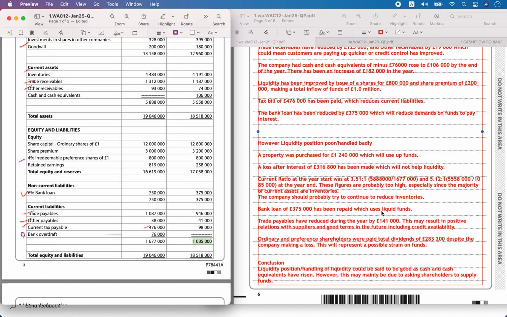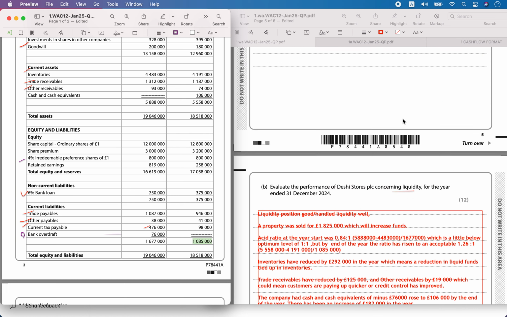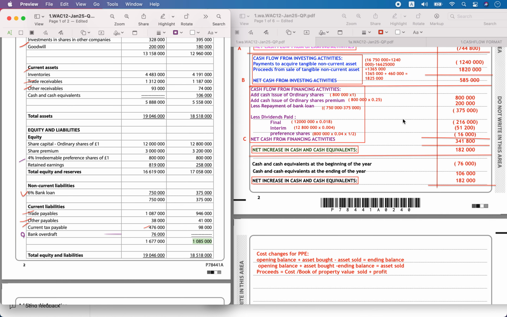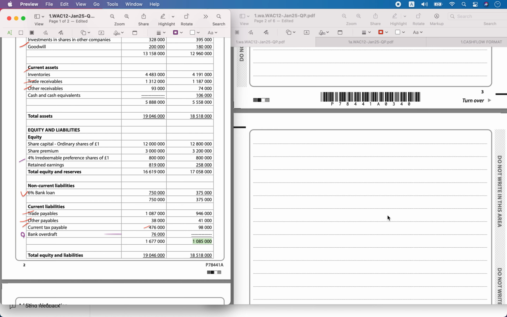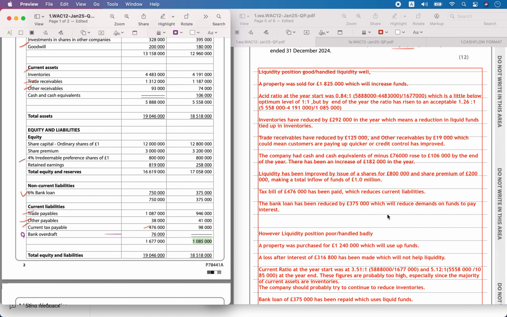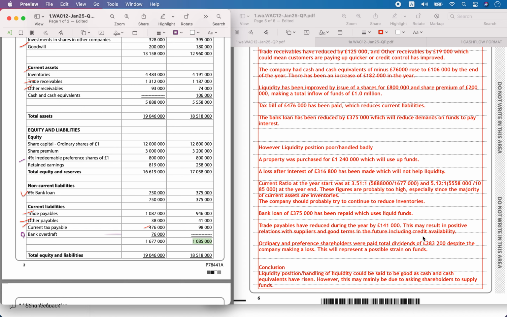Then a bank loan of 375,000 has been repaid, which would also have used liquid funds. Trade payables reduced during the year by 141,000, which we calculated earlier. This may result in positive relations with the suppliers and good terms in the future, including credit availability.